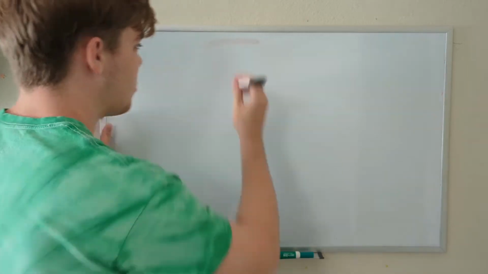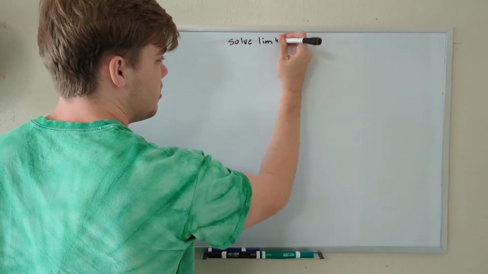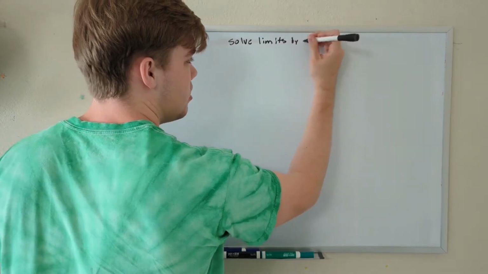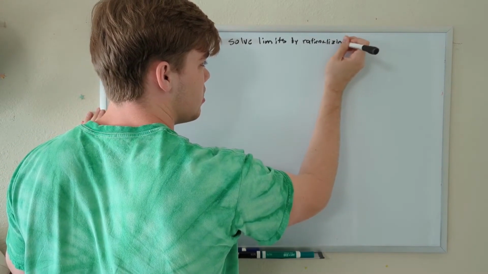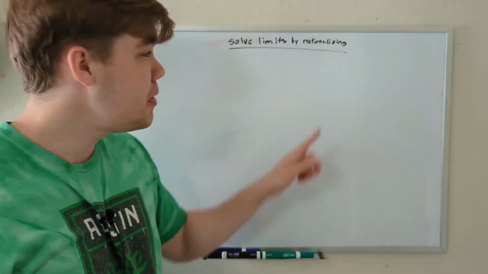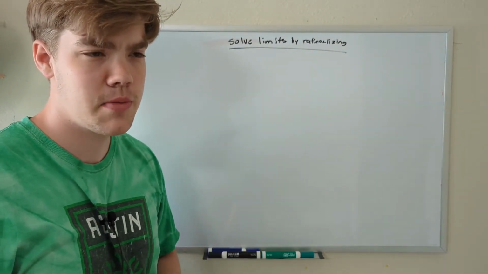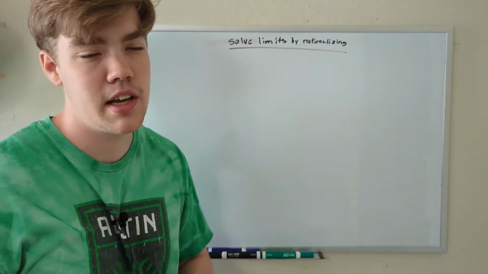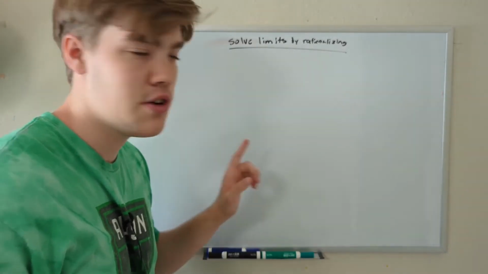In today's lesson, we're going to learn how to solve limits by rationalizing. Rationalizing. This is a long word. Hold on. We're going to learn how to solve limits by rationalizing. So why would we do rationalizing? The strategy of rationalizing a limit function over something like factoring, or for that matter, just plugging in whatever x is approaching. Well, I'm going to use my first example to show you why.